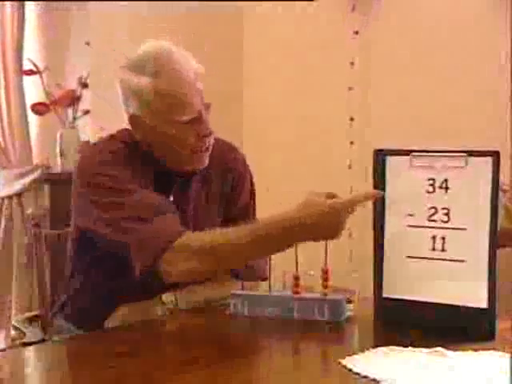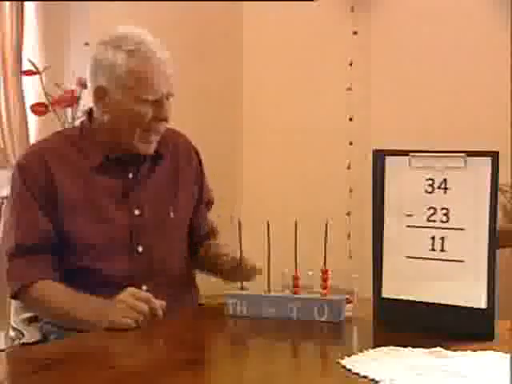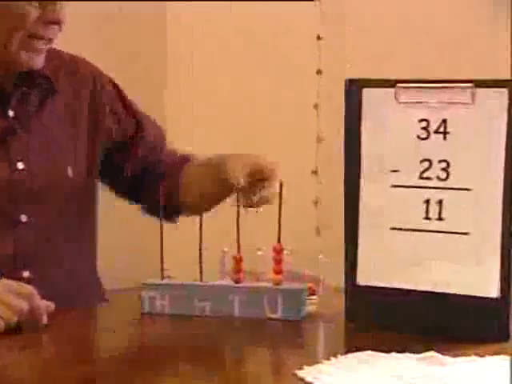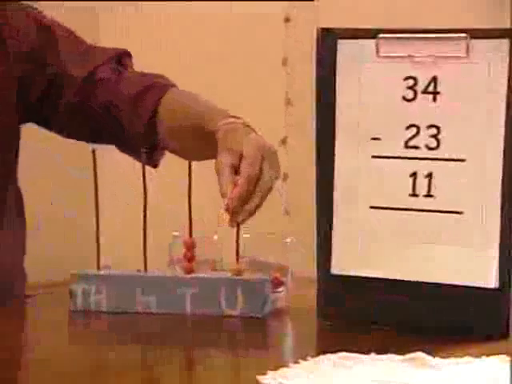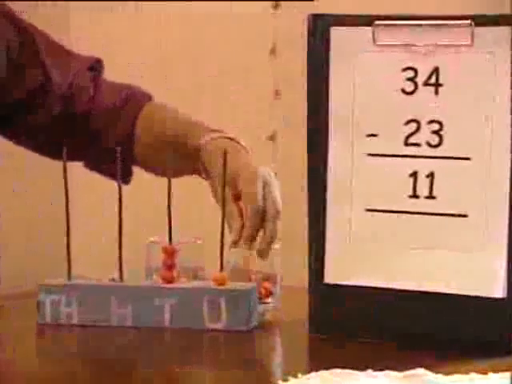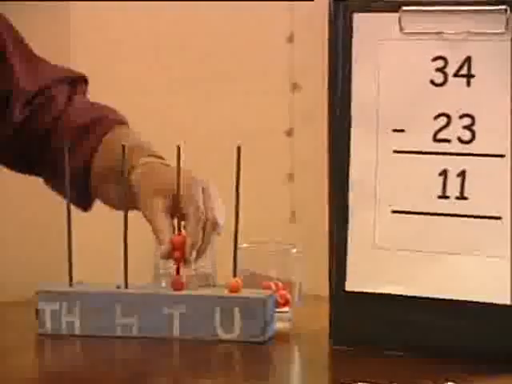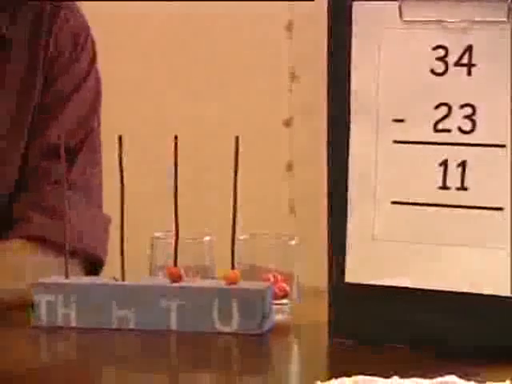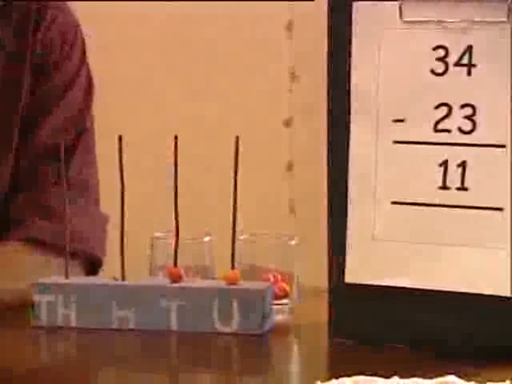Well, I've shown you how to do addition on the abacus, and now I'm going to show you how to do subtraction. Now, we've got 34, which is on the abacus already, and I'm going to take away 23. Let's take away the three ones or units, and the 2 tens, and the answer 11. Much quicker than you can do it on pencil and paper.